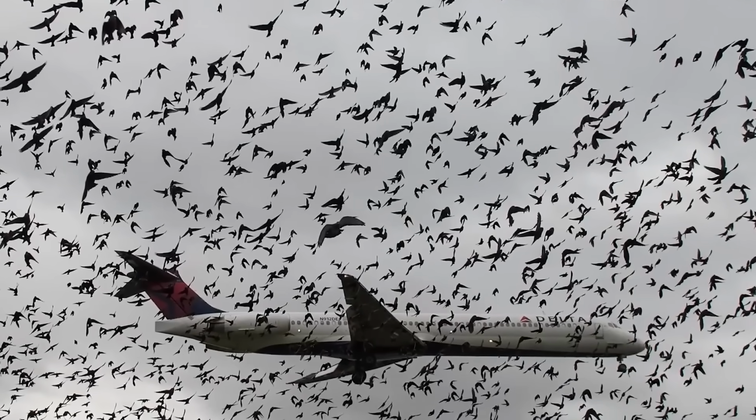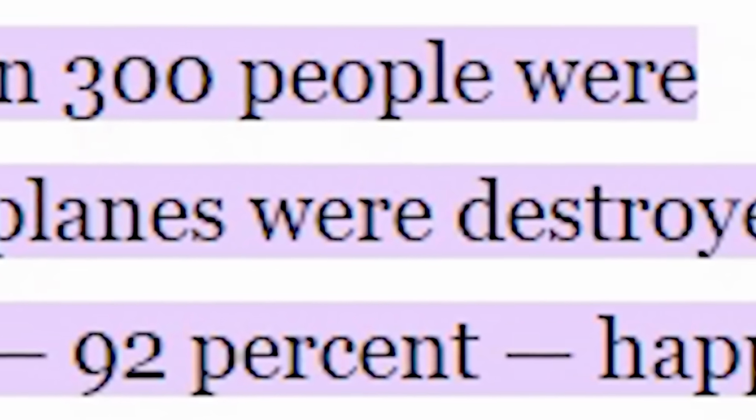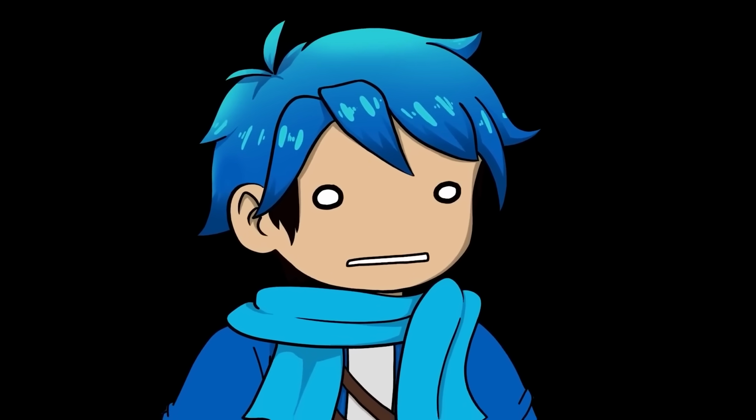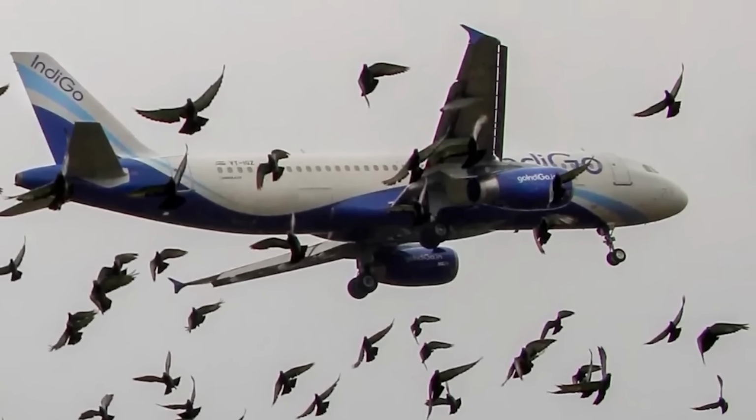Yeah, birds striking planes isn't rare at all. In fact, 13,000 birds are struck by planes annually in the US alone. Wait, how many major plane accidents have been caused because of the birds striking planes? Nearly 300 planes were destroyed between 1988 and 2021. Wow, that's still a lot actually. Yep, looking at these images of birds around planes is actually pretty scary.